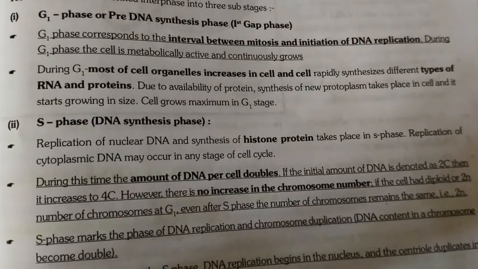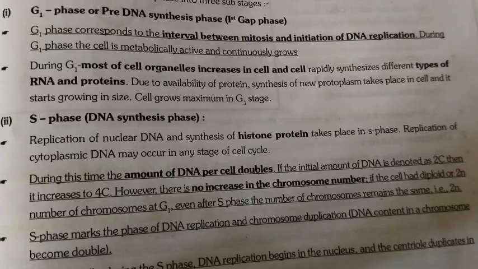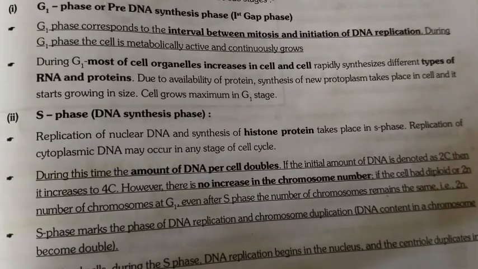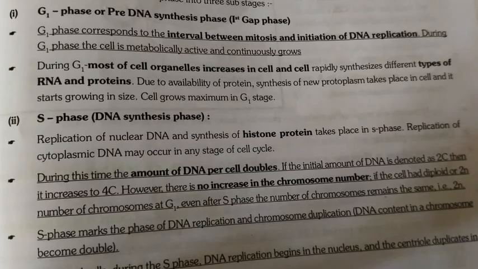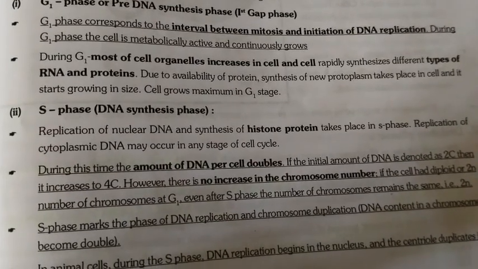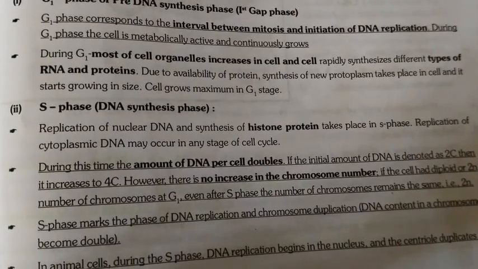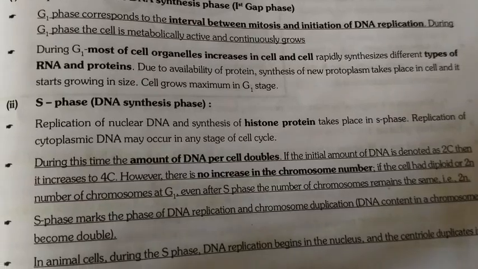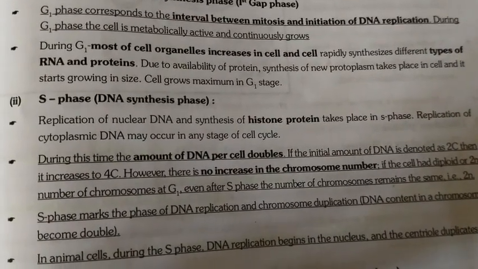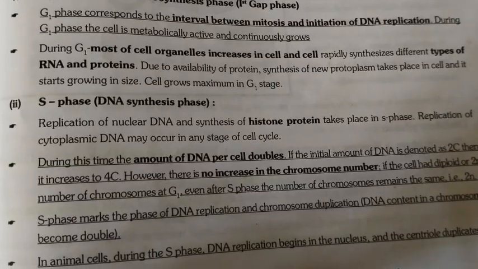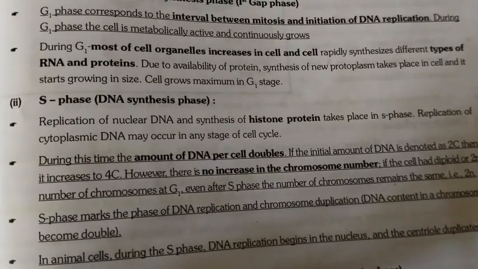During G1 phase, the cell is metabolically active and continuously grows. During G1, most of the cell organelles increase in number, and the cell rapidly synthesizes different types of RNA and proteins. Due to availability of protein, synthesis of new protoplasm takes place in the cell and it starts growing in size. Cell grows maximum in G1 stage.